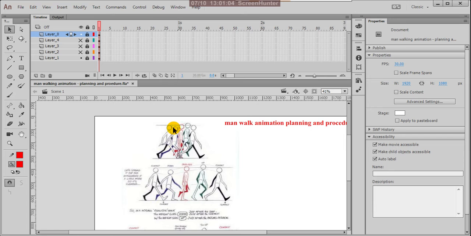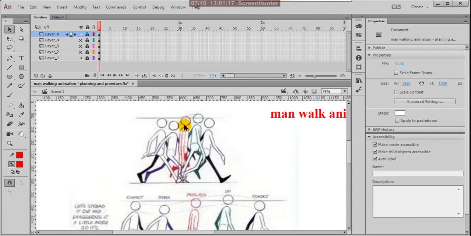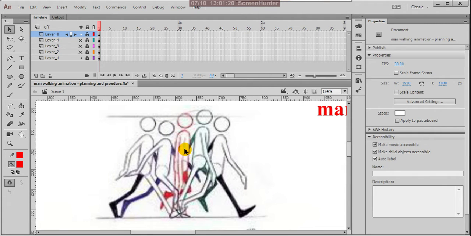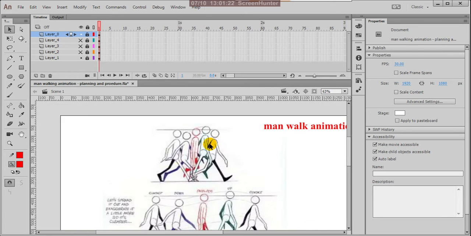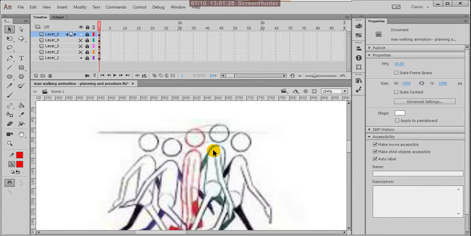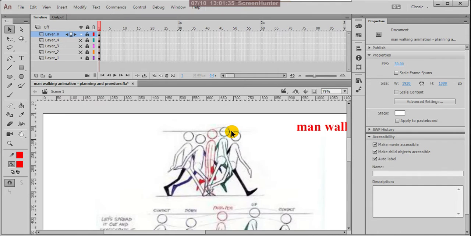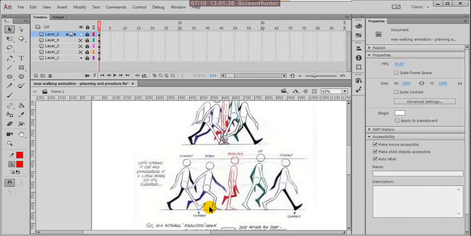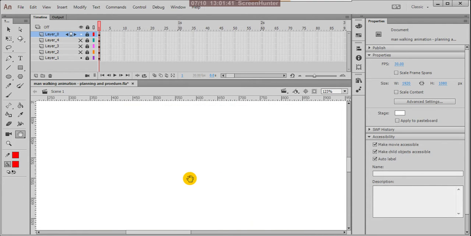Animation students must understand about actual poses, how many poses will come, how we have to arrange them. Let us check. For a particular human walk, we want 4 important poses, actually not 4, 5, but the 5th one is the same as the first one but in the opposite direction. Let us check here. See, the planning is very important here.